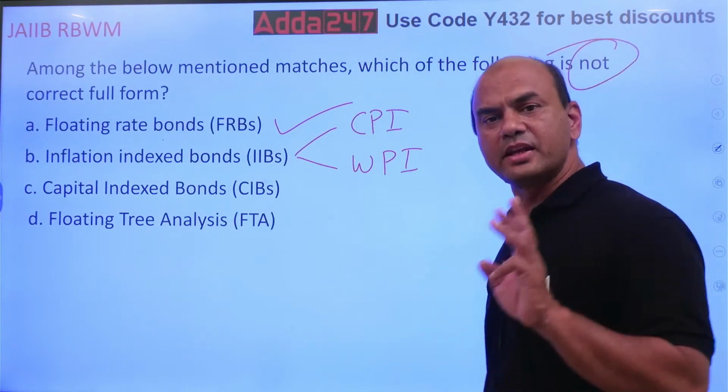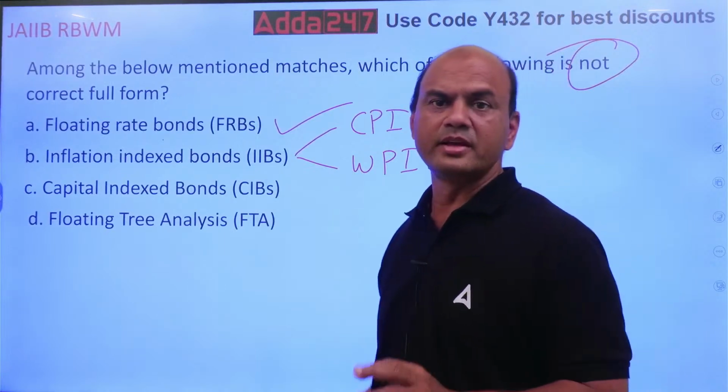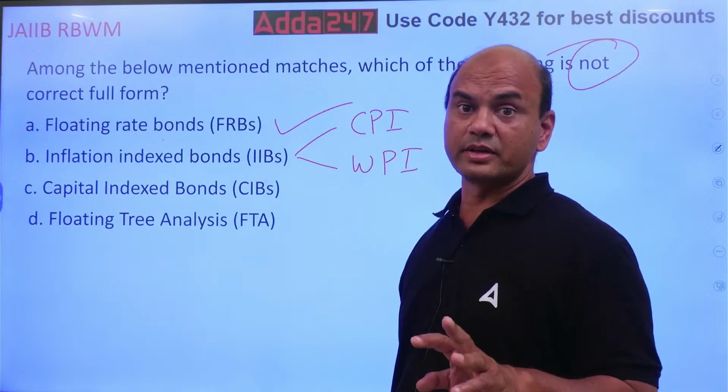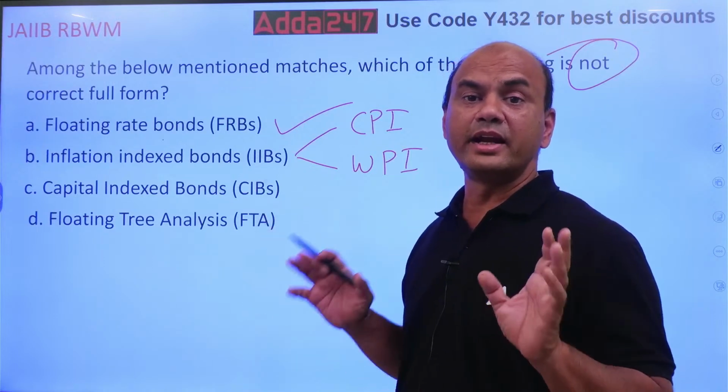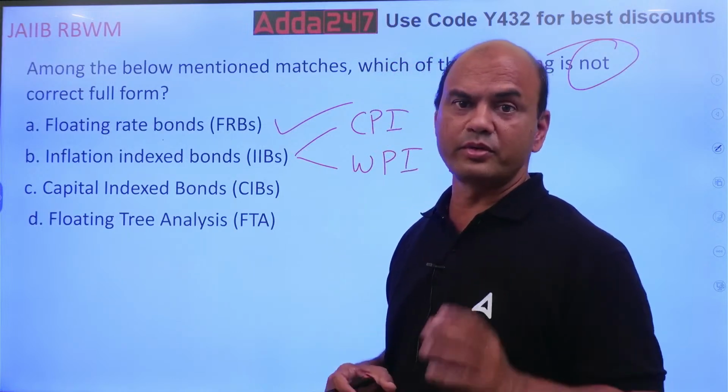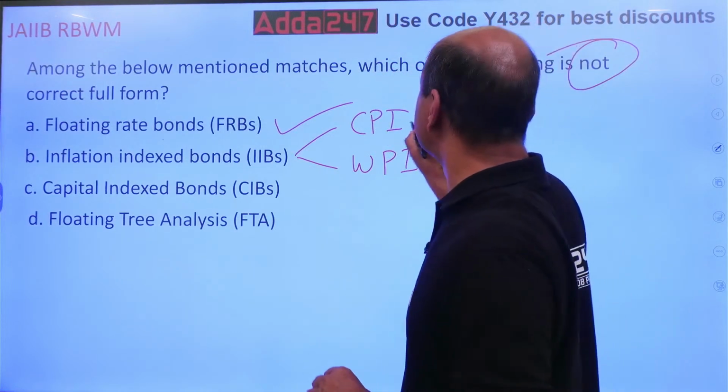There are basically three main inflation measures in our country: CPI, WPI, and food inflation. These are the major indices which every government tracks. CPI means consumer price index.